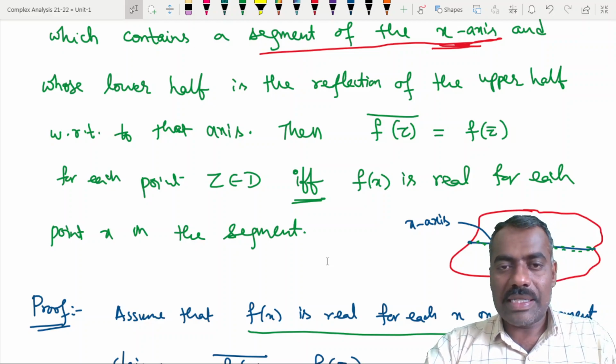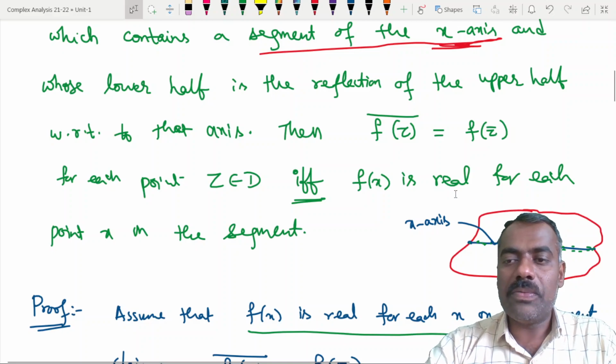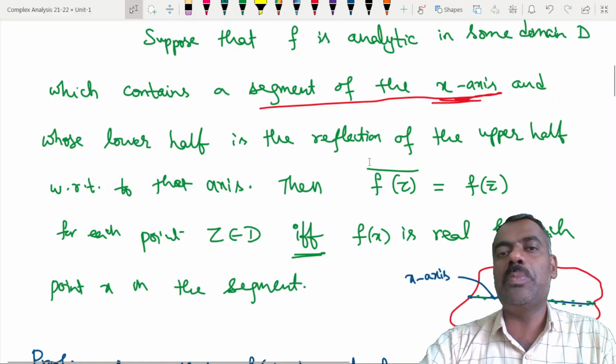What will be your statement? f of y is real for each point y on the segment. No problem. Whatever you feel like, just write and send me whether that statement is correct or not. We can see the proof.